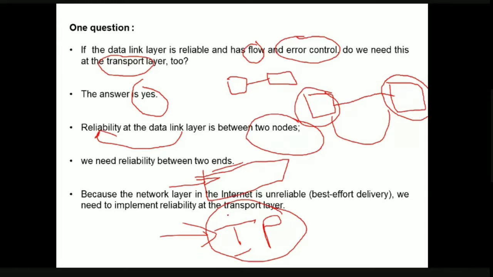Guys, am I audible? Yes, sir. Okay. Next.